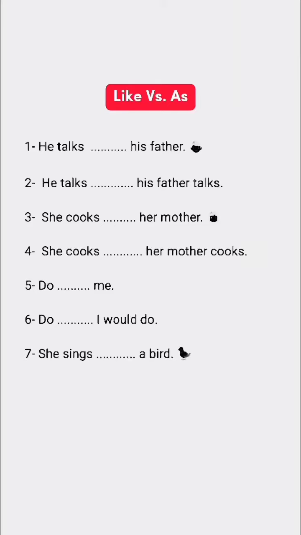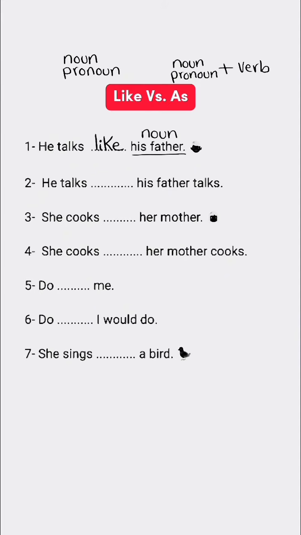Like versus as. He talks like his father, or he talks as his father. Like is followed by a noun or a pronoun. As is followed by a noun or a pronoun plus a verb. So as needs a verb after it. He talks his father. Father is a noun, so we use like. He talks like his father.